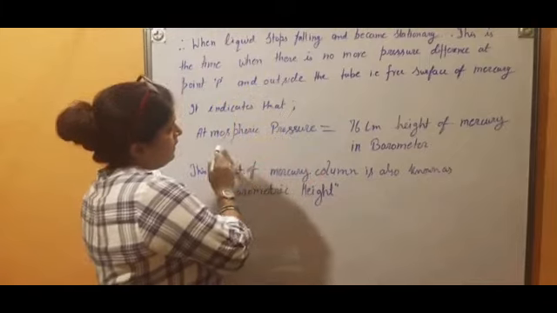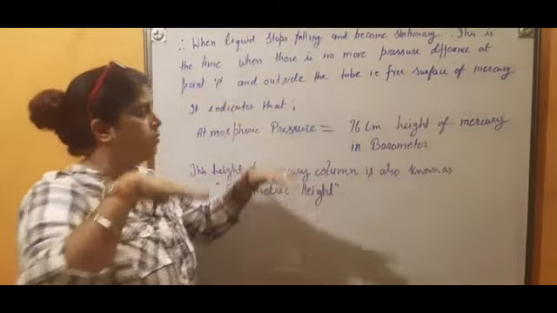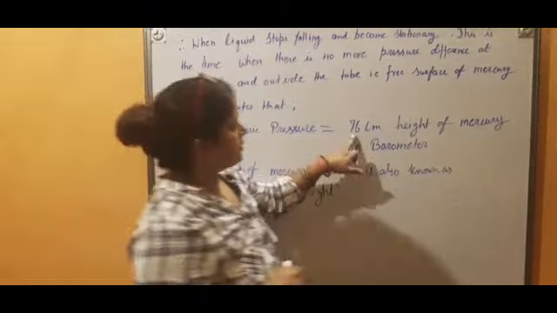That's why we have written that atmospheric pressure which is applied from outside by air must be equal to 76 centimeter.